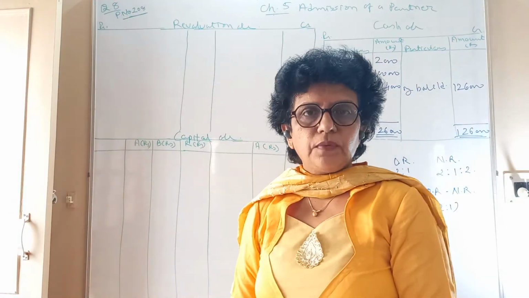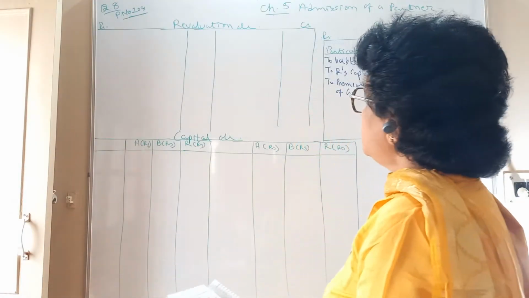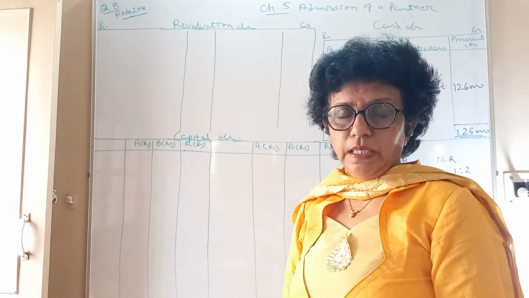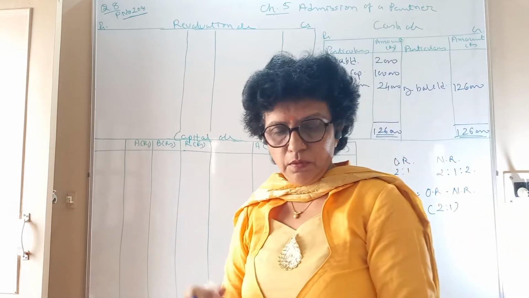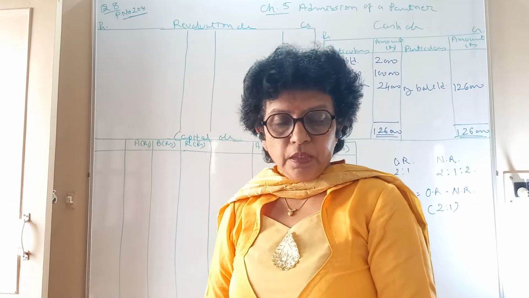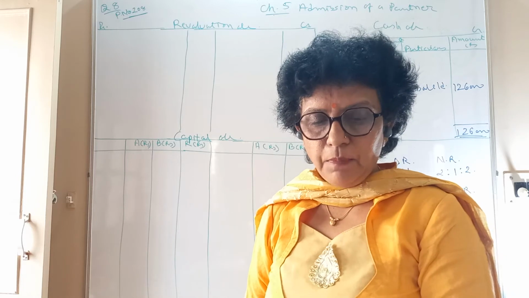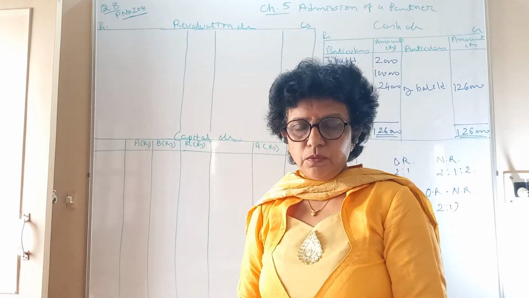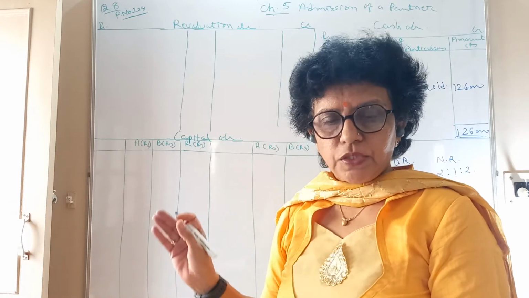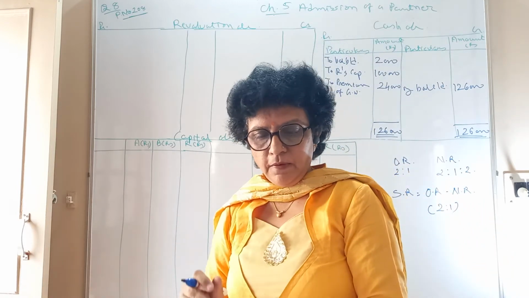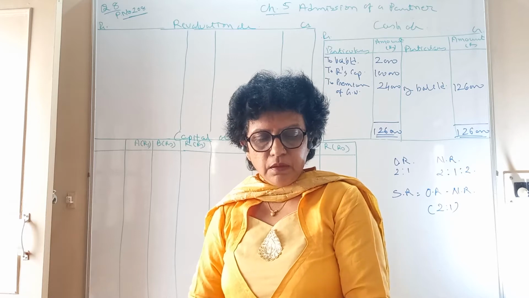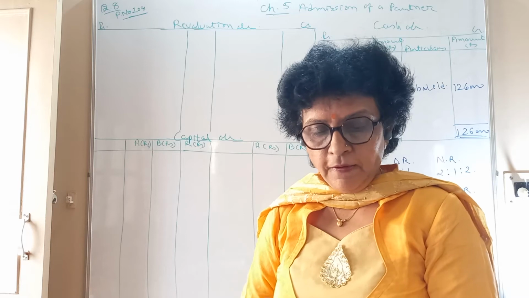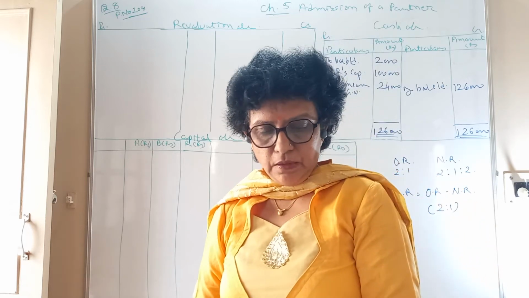Let us start with question 8 of chapter 5, admission revaluation account. Example: we are doing that after admission, how the accounts are to be prepared. Here the question is that Abha and Bina are the partners in the firm sharing profit and loss in the old ratio 2:1. Their balance sheet on 31st March 17 is given. The information is given. They admitted Rushil as a new partner on 1/4/17 with the following conditions.